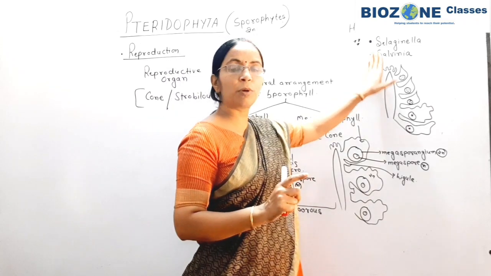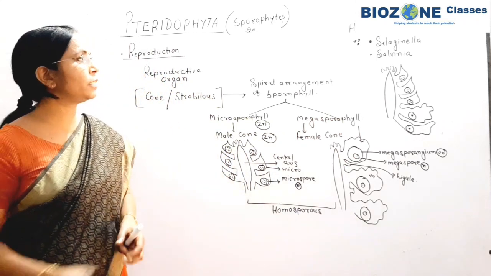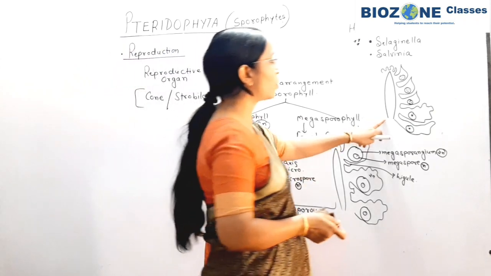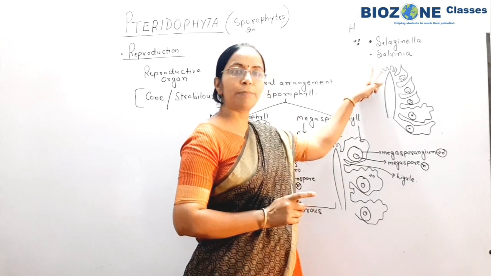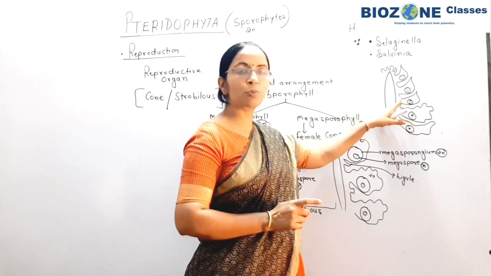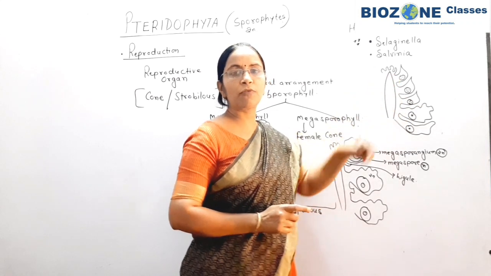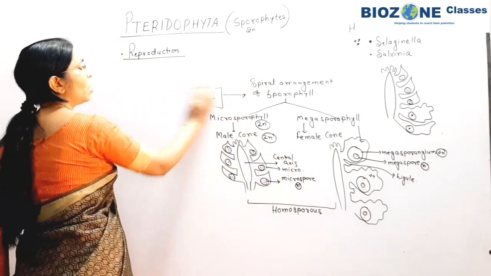Whereas in heterosporous ferns, example you remember very well, Selaginella and Salvinia produce both types of spores within one cone. Arrangement is very specific for individual species or genus. In Selaginella, microsporophylls are arranged at the upper half of the cone and the megasporophylls are present towards the lower half.